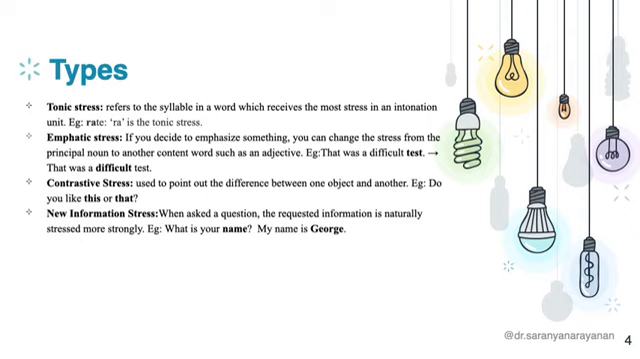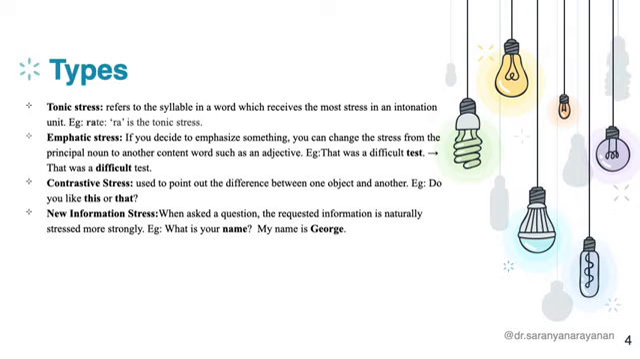The second type is emphatic stress. We discussed how the content words in a sentence are stressed. There are certain cases where we wish to stress one word more than another. In this example, that was a difficult test, I am stressing the word test, but if I want to emphasize how difficult the test was, I would say, that was a difficult test. In that case, I am giving more emphasis to the word difficult than test.